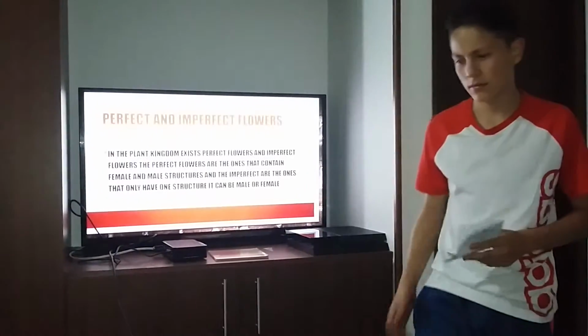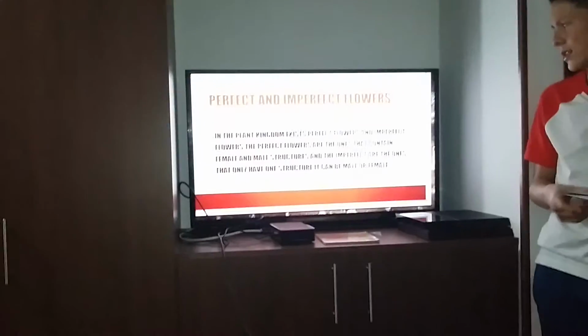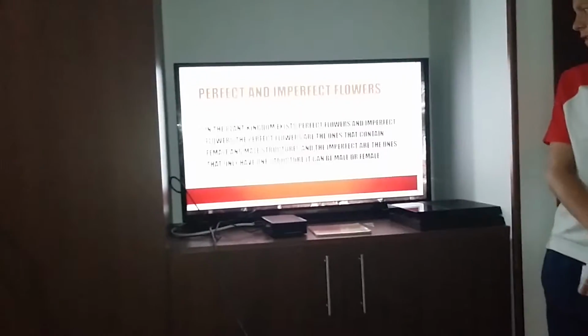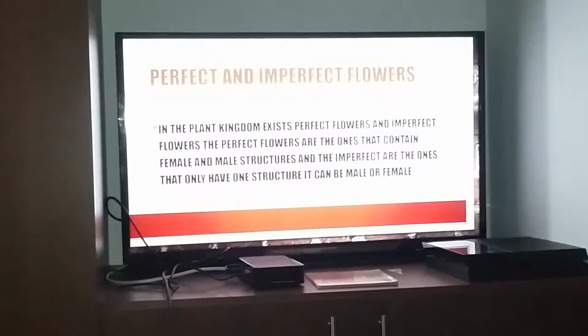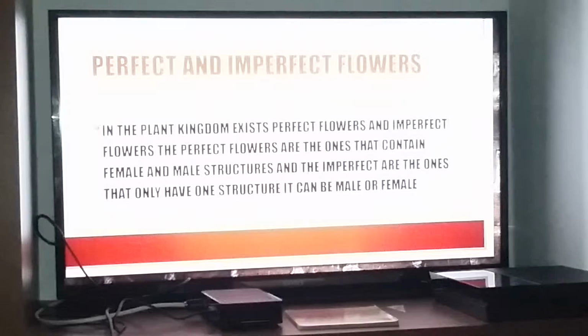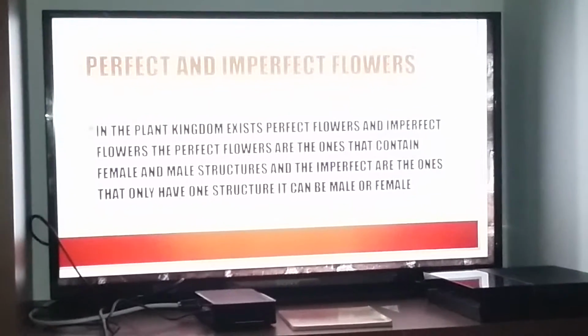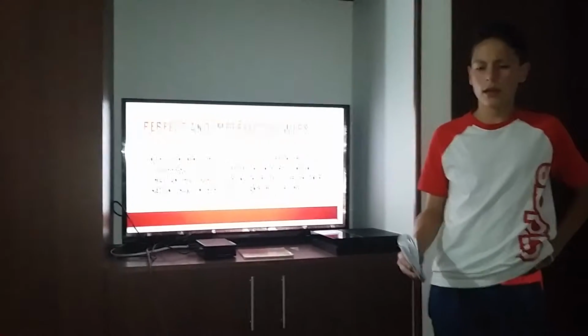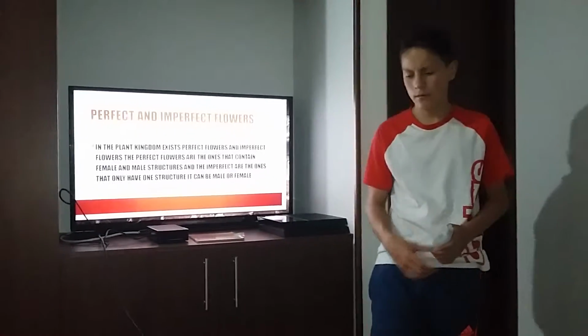The perfect and imperfect flowers. In the plant kingdom exist perfect flowers and imperfect flowers. The perfect flowers are the ones that contain male structures and female structures, and the imperfect flowers are the ones that contain only one structure. It can be female or male.